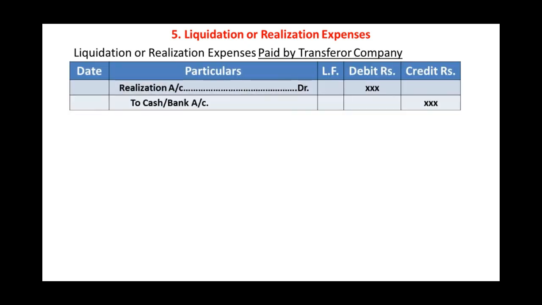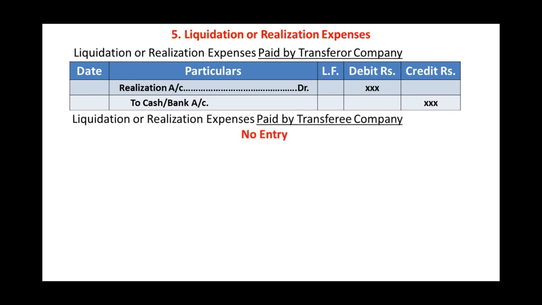Step number 5, liquidation or realization expenses. Here there are three possibilities. The first one is liquidation or realization expenses paid by transferor company itself. The journal entry will be realization account debit to cash bank account. The second possibility, that liquidation or realization expenses are paid by transferee company, then in that case there will not be any entry in the books of transferor company, therefore there is no entry.